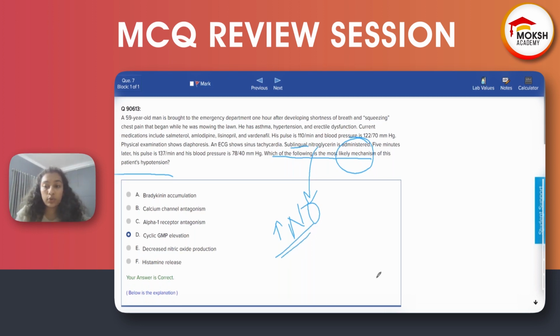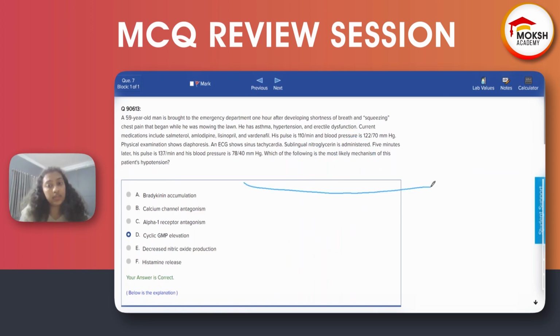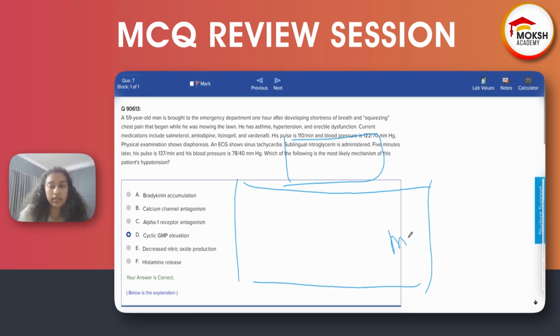So nitric oxide, where does it come from? It comes from endothelial cells. Okay, so let's say this is a muscle. This is the endothelial cell. So arginine is one of the amino acids. It forms nitric oxide. Okay, this is a fact you have to know. Arginine is an amino acid which forms nitric oxide. Nitroglycerin, when you give it, stimulates formation of nitric oxide.